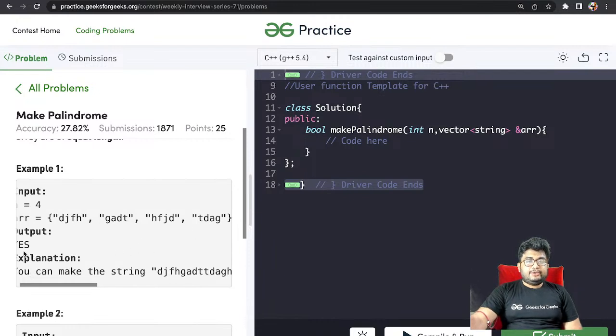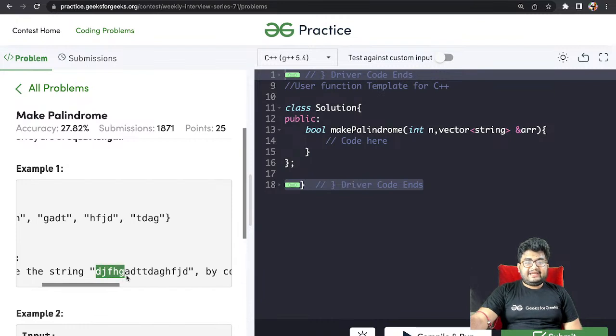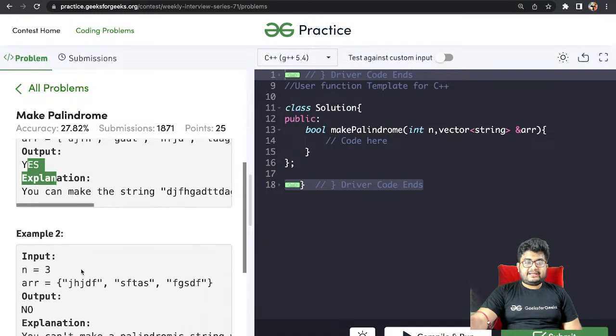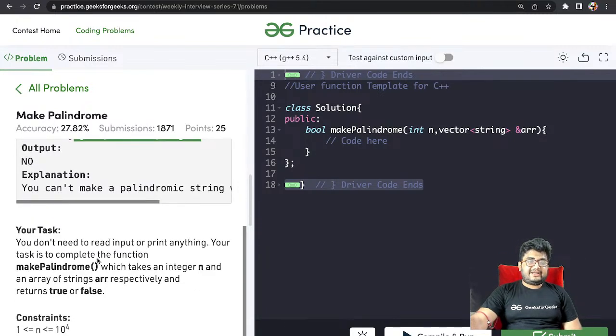You can concatenate them like this, and you will get the overall string dj, fa, ga, dt. If you see, this is a palindrome, just see from the first and the last. So there is a way to concatenate them, so we'll report yes. Similarly, if there is no way to concatenate them such that it is a palindrome, we'll report no. So this is the question: you are given n strings, and you have to report whether you can concatenate them in some way so that it is a palindrome or not.